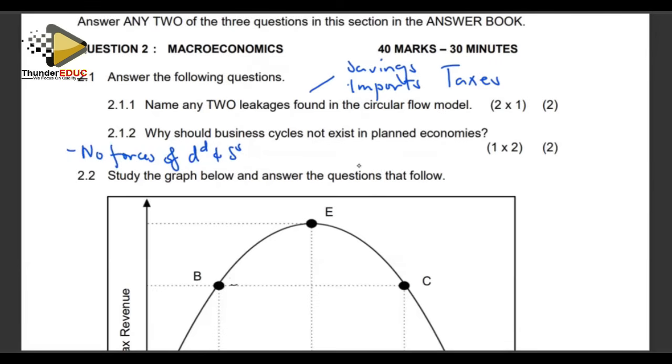Or we can say the state controls everything. Meaning to say production is planned by the state, and also the pricing is decided by the state, and also the allocation of the resources, which means there will not be any fluctuations if the state is in charge in a planned economy. Right, that was question number 2.1.2. We move on to question 2.2.